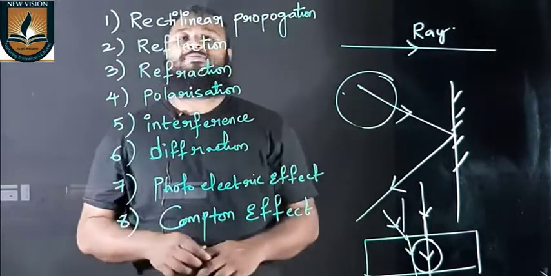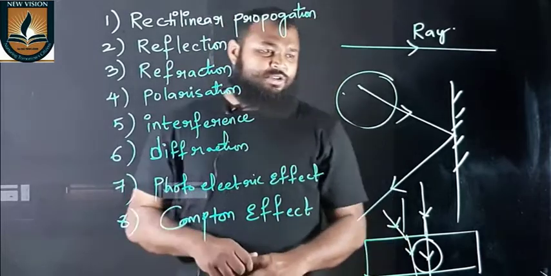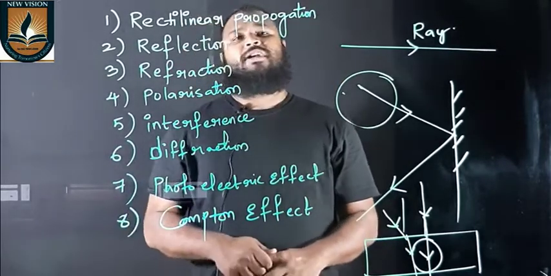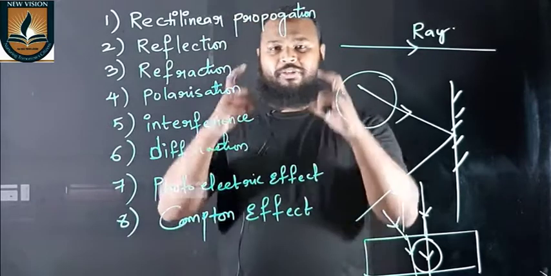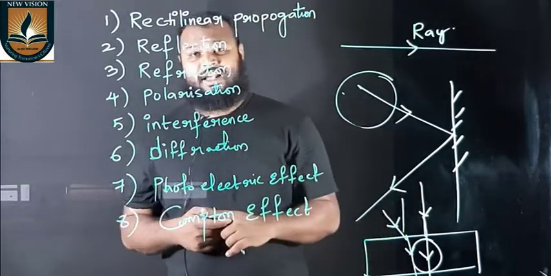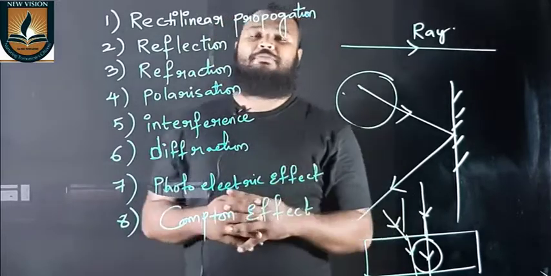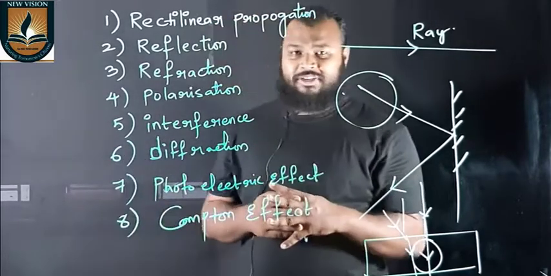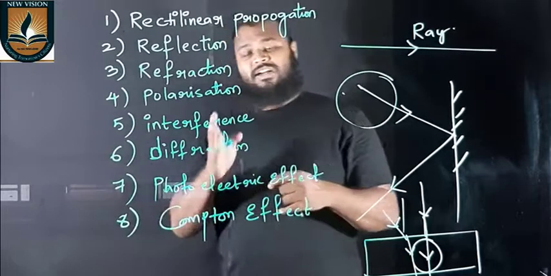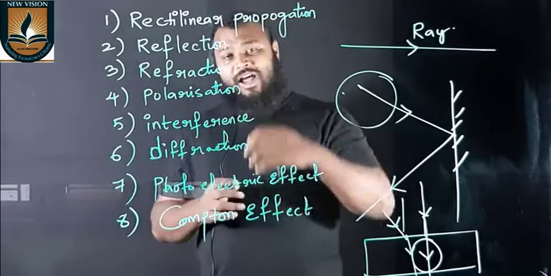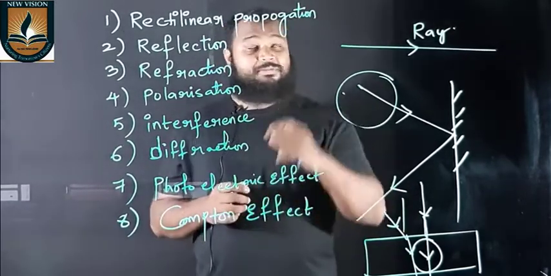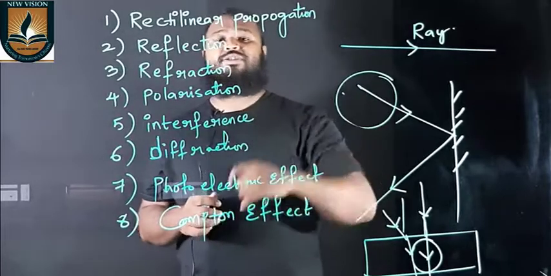And let's see what is polarization of light. Polarization of light can be understood with an example. Now, you wear polarizing sunglasses so that the intensity of light decreases. Intensity is actually power, or you can call it energy. The light which is incident on the eyes is very dangerous because it consists of UV rays.